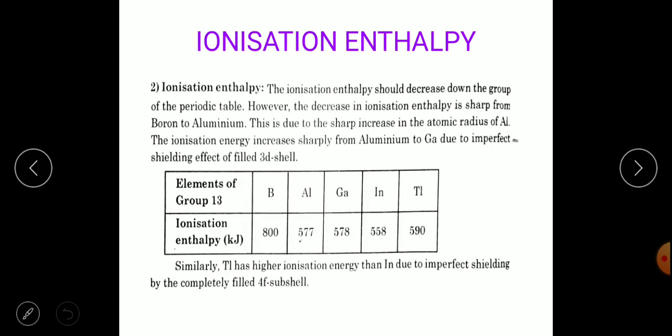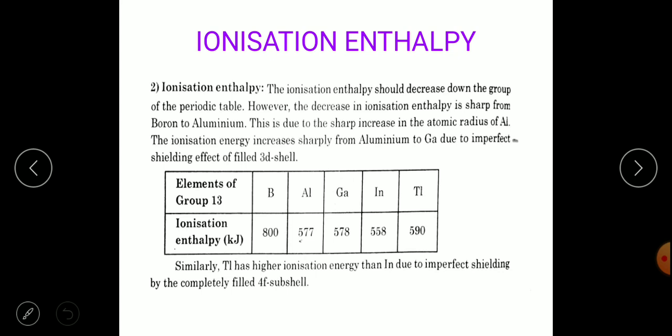Next is about the ionization enthalpy. The ionization enthalpy, you all know, should decrease down the group and increase across a period. However, the decrease in ionization enthalpy is sharp from boron to aluminium, and again this is due to the sharp increase in the atomic radius. You have already seen that atomic size.